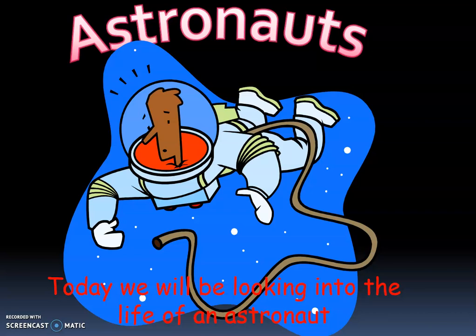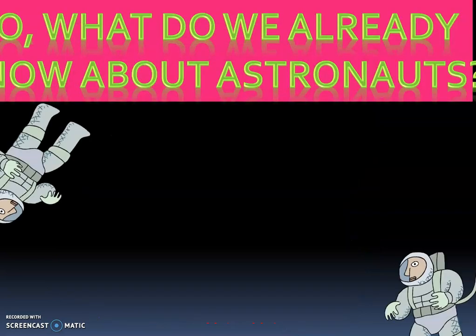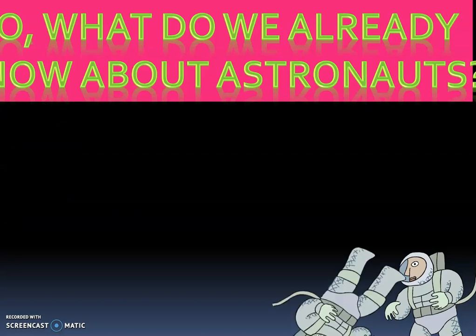We'll move on a little bit. So I want you to make a quick list in your book, just above where we're going to write. I want you to list what you already know about astronauts and what they do when they're in space, how they train for space. It'd be really interesting to know if you know anything about what they eat in space as well. Don't worry if you don't know anything about that yet. We'll get into that shortly. So just pause the video here. Just get those listed down.